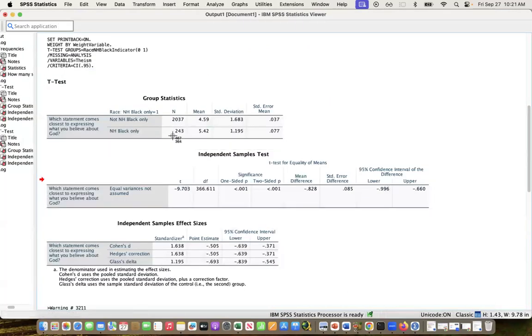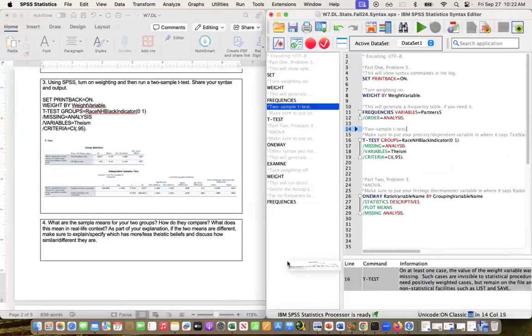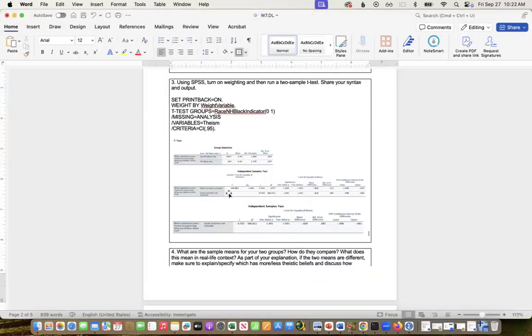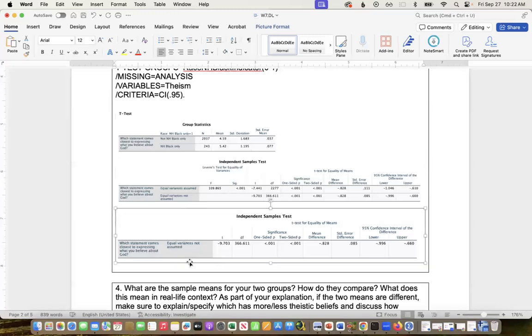And so I could just look at this. You can also use the bottom row. I mean, you can also evaluate whether to use the top or bottom row, and I'll show you how to do that in a little bit. But you're welcome to just use this one that has less assumptions. That one will always work. This one, you either have to have similar sample sizes or you have to have similar variances. So I can show you about that later, but you're welcome to just use the bottom row and you can even cut it out if you want to.